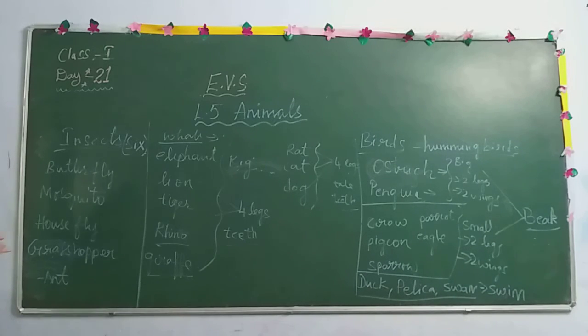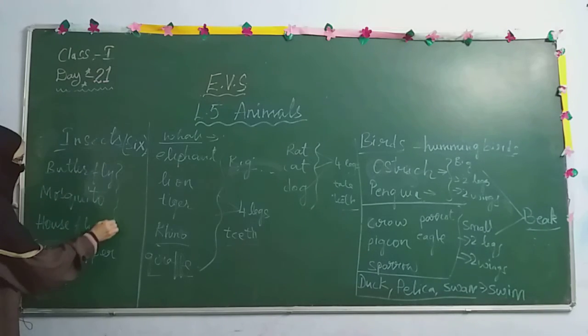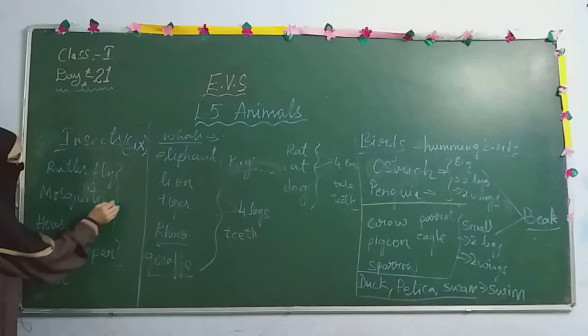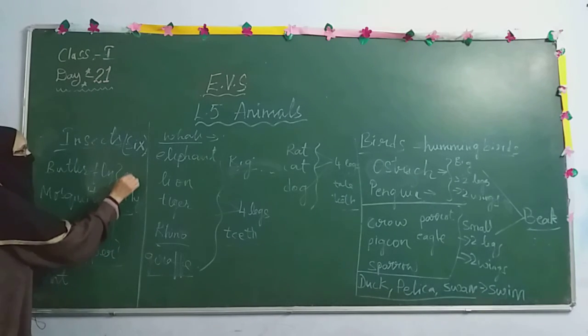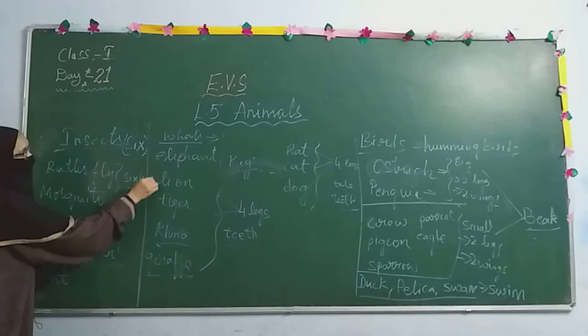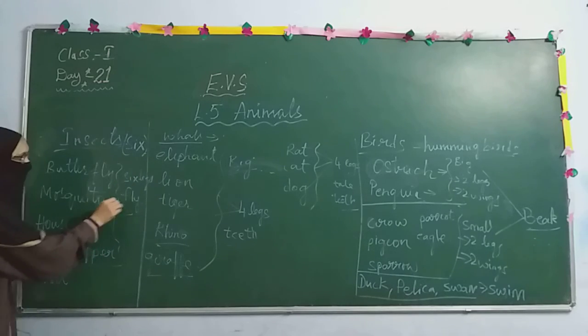Have you seen grasshopper, housefly, mosquito and butterfly flying from one flower to another, from one place to another? Because they have wings, they can fly. They have 6 legs and wings to fly.